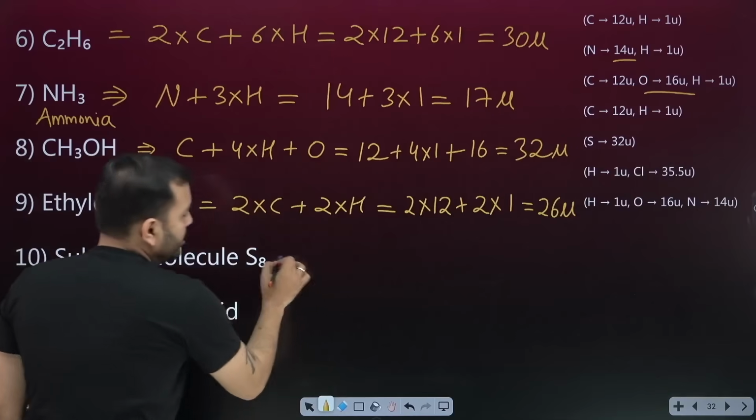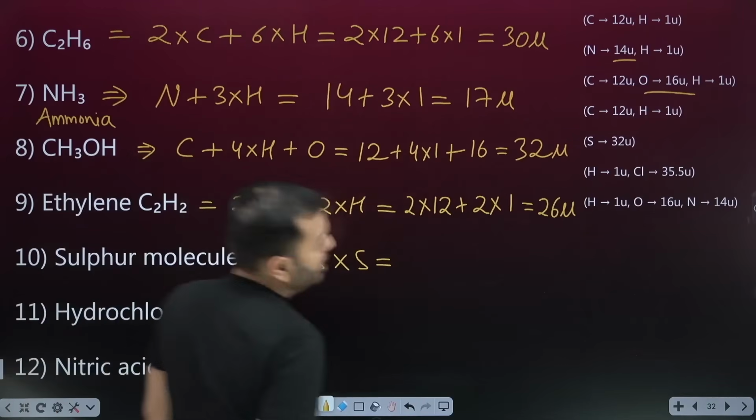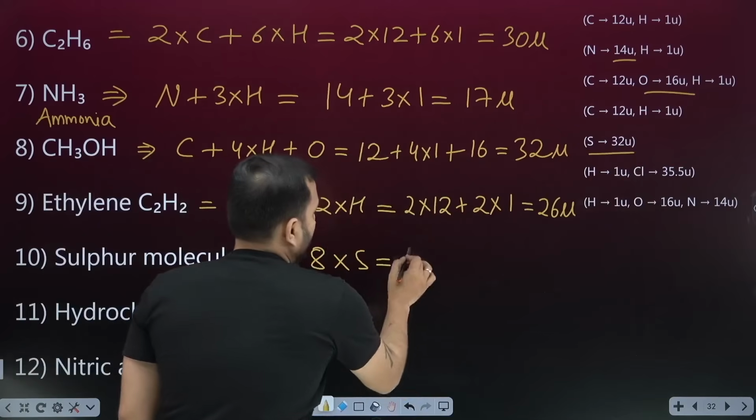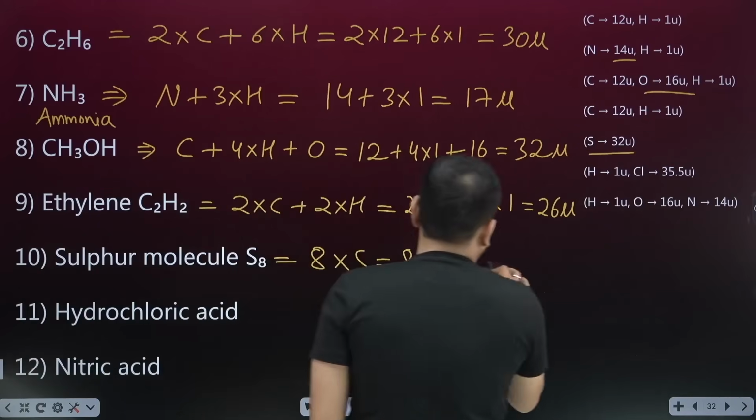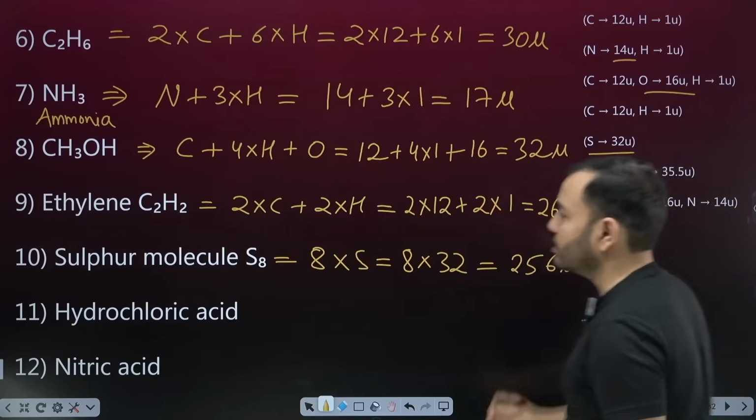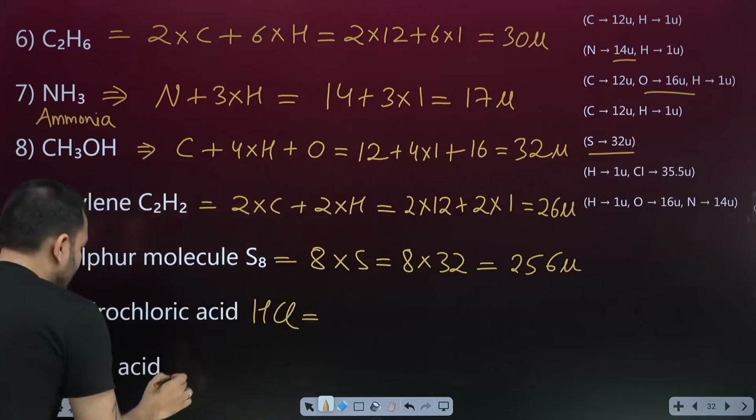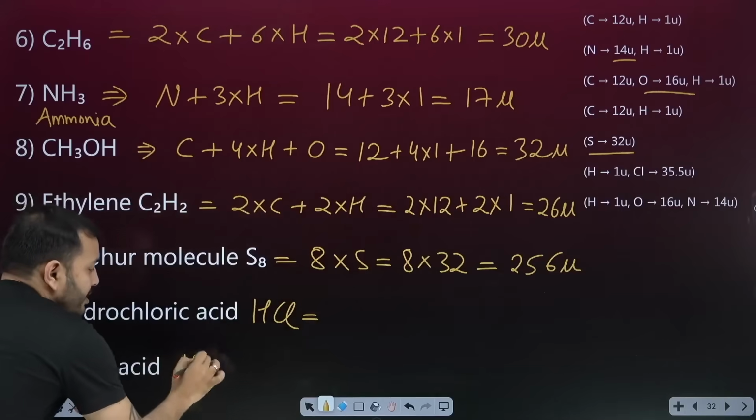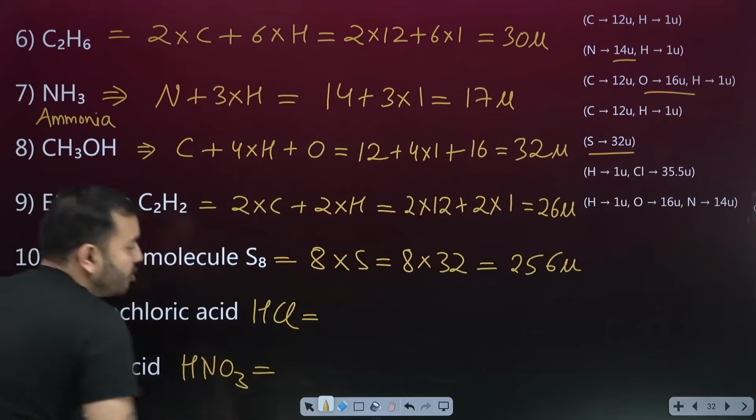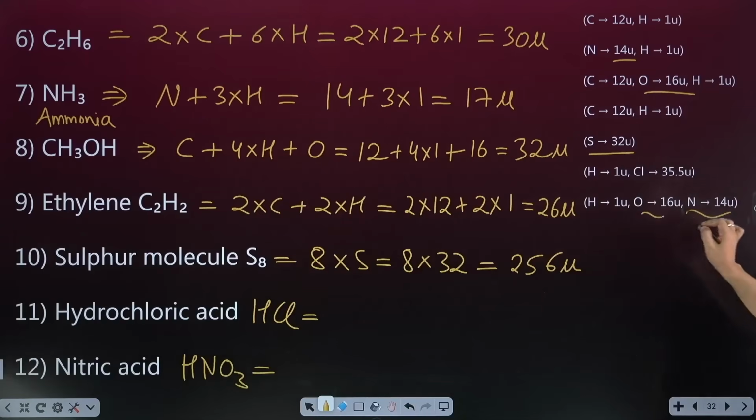Sulfur molecule S8. What is in it? 8 times the sulfur atoms. Sulfur's atomic mass is given as 32. So 8 times 32, how much will it be? 8 2s are 16, 8 3s are 24, 256. 256 u. Hydrochloric acid, this is HCl. How to calculate this one? 36.5. Nitric acid, HNO3. Calculate this in the comments. See, nitrogen is given 14, O is 16, hydrogen is 1. So you can calculate it.